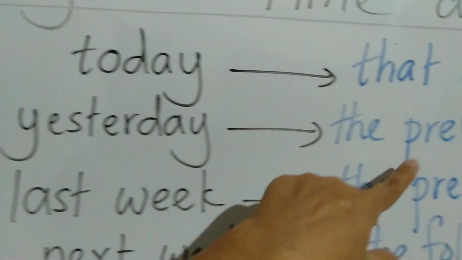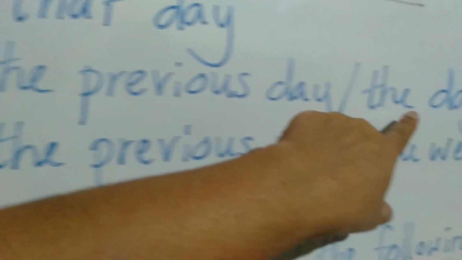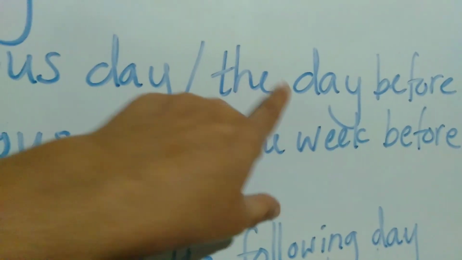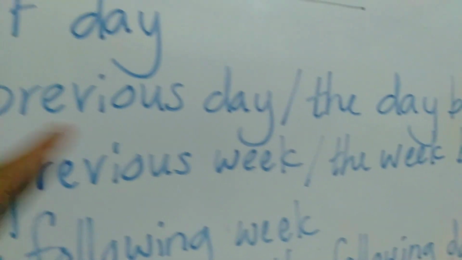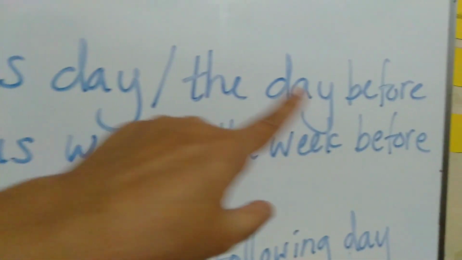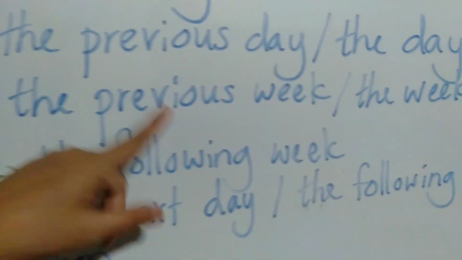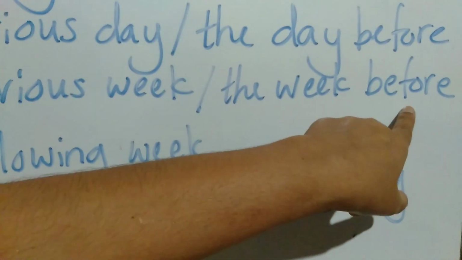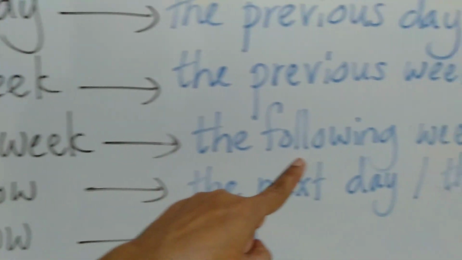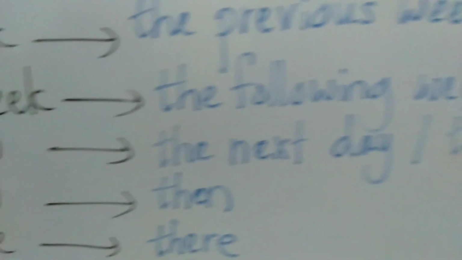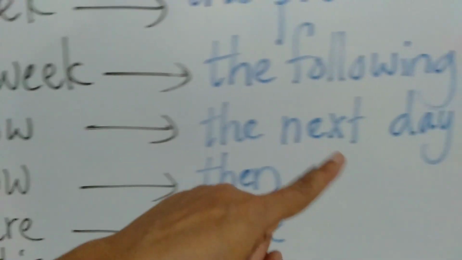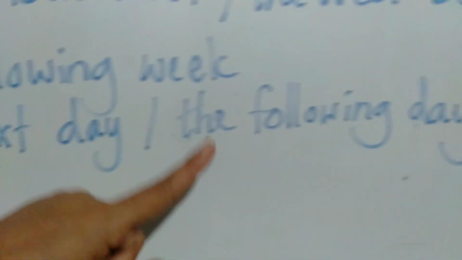Yesterday becomes the previous day or the day before. One of these you can use. Last week becomes the previous week or the week before. Next week becomes the following week. Tomorrow becomes the next day or the following day.